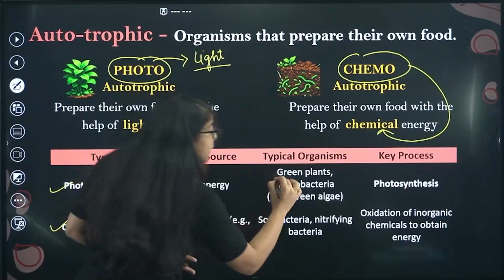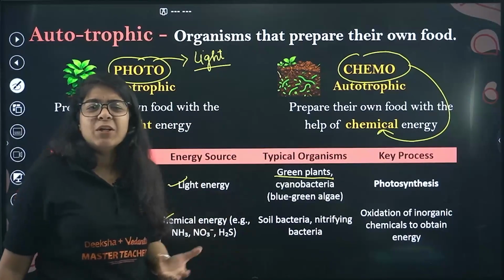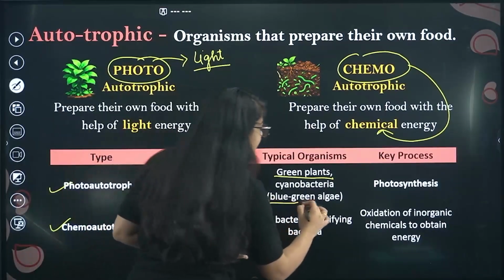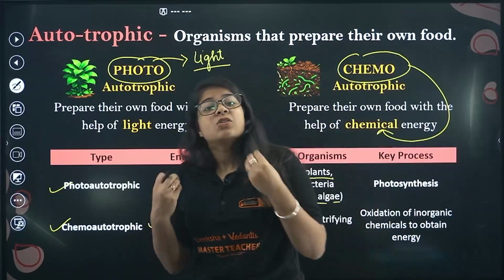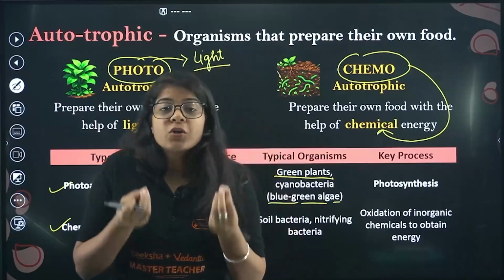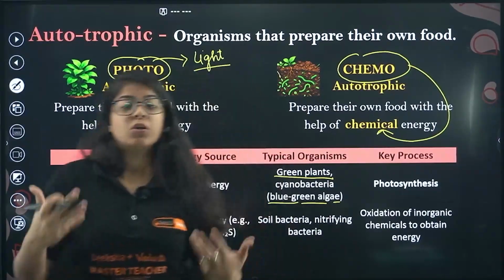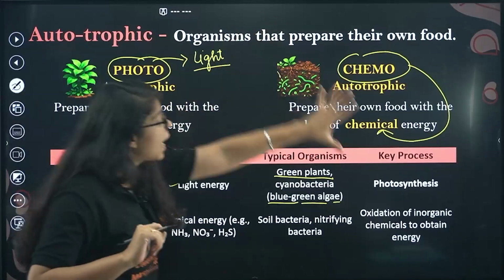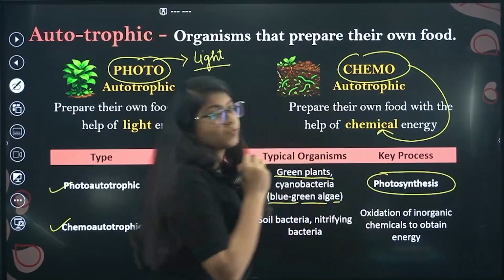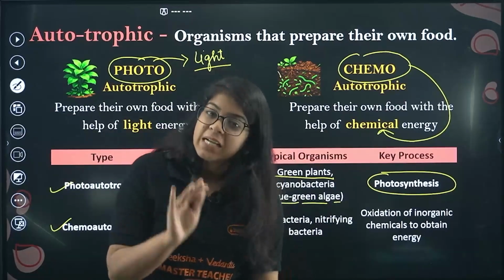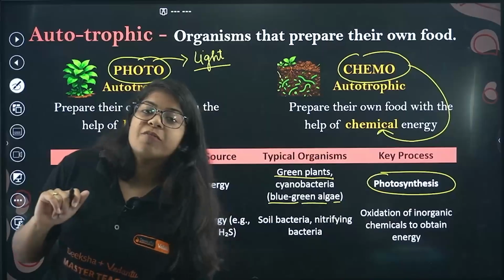Green plants, and cyanobacteria, or you can call it cyanobacteria, whatever you want. That is your blue-green algae. You have seen algae formation on lakes, right? So that is also autotrophic nutrition. Those organisms get their food through autotrophic nutrition. And how do they prepare their food? With the help of photosynthesis. We studied about photosynthesis, and we will study it now as well. So that is what autotrophic nutrition looks like.